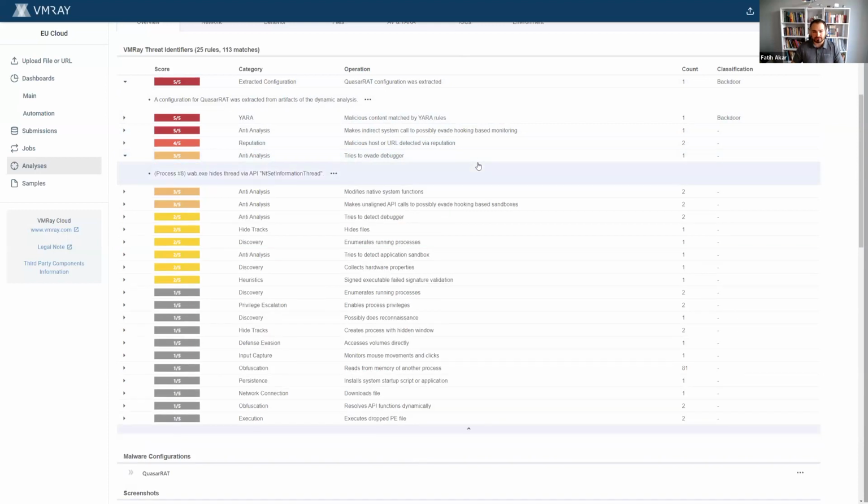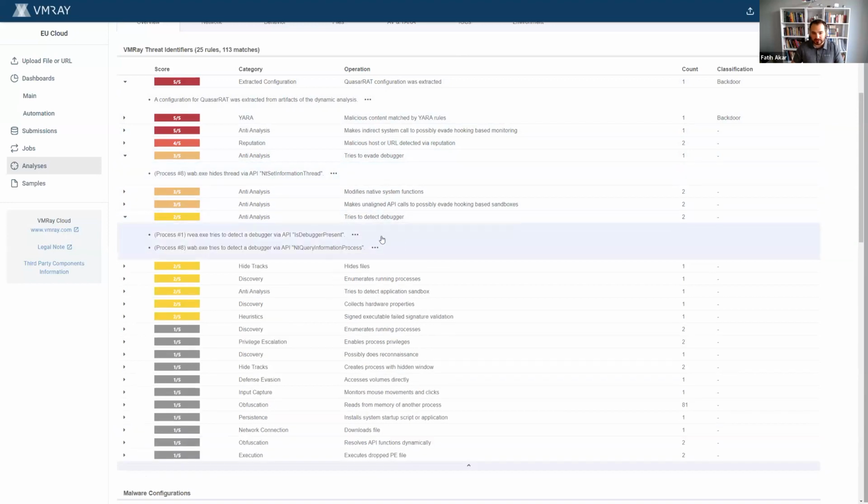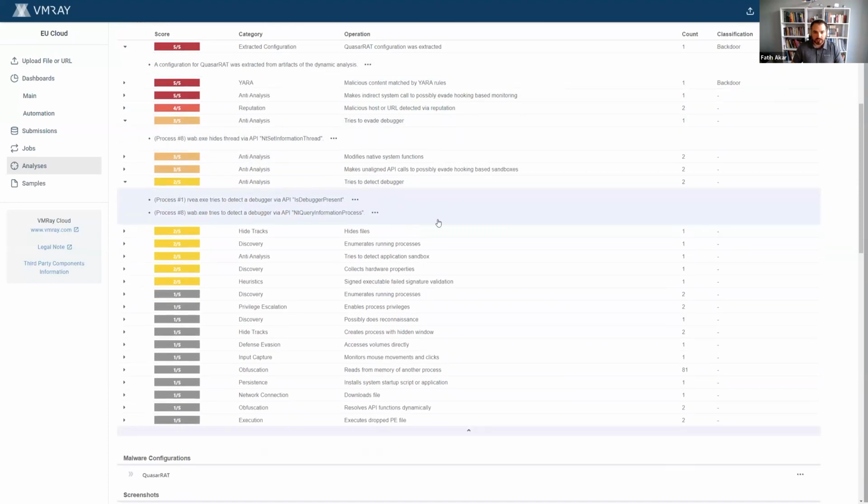Continuing on, this sample actually tries to evade the debugger by using the anti-set information thread, and it also tries to detect the debugger by the IsDebuggerPresent API call that it made. It tries to hide files and enumerates all of the running processes to check in which environment it is actually running.